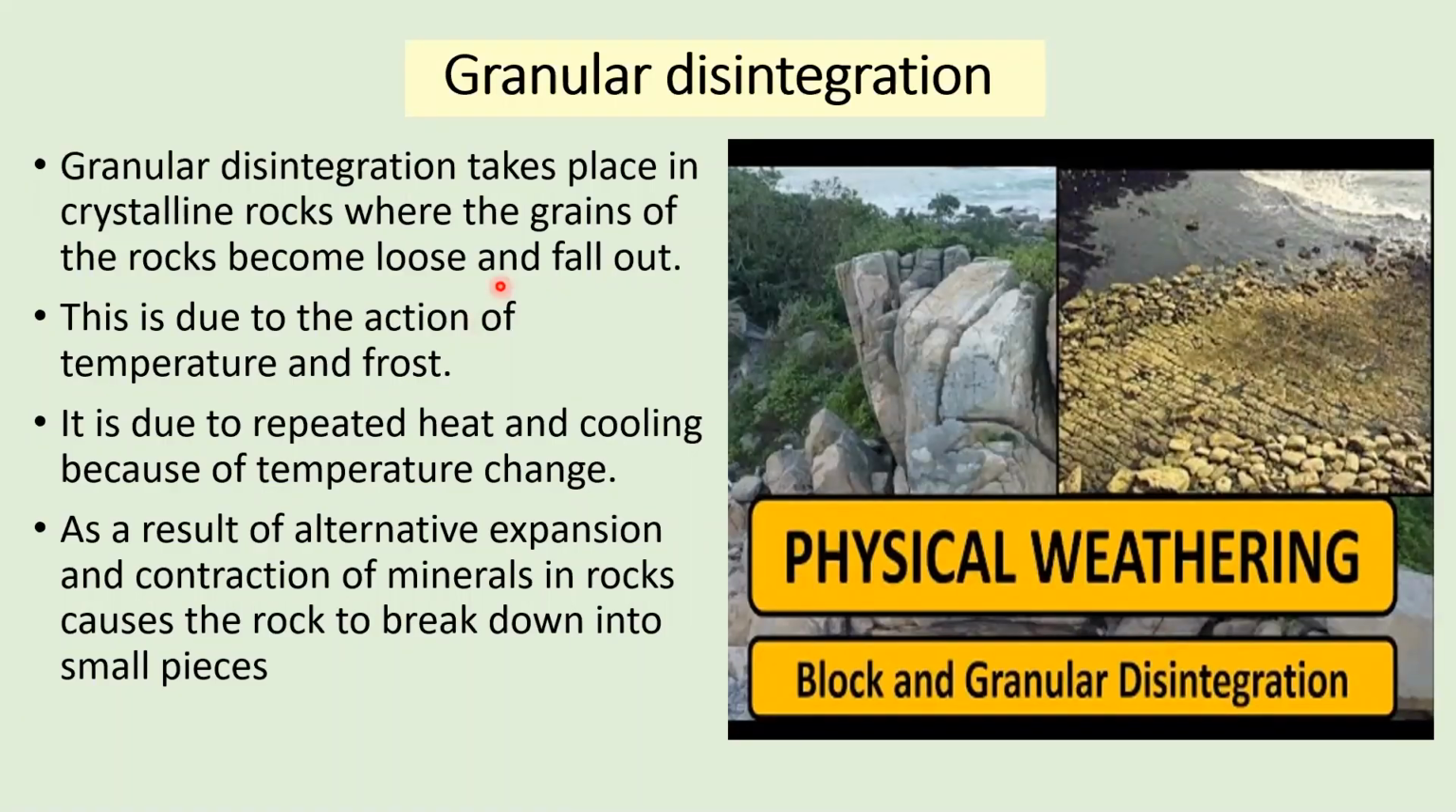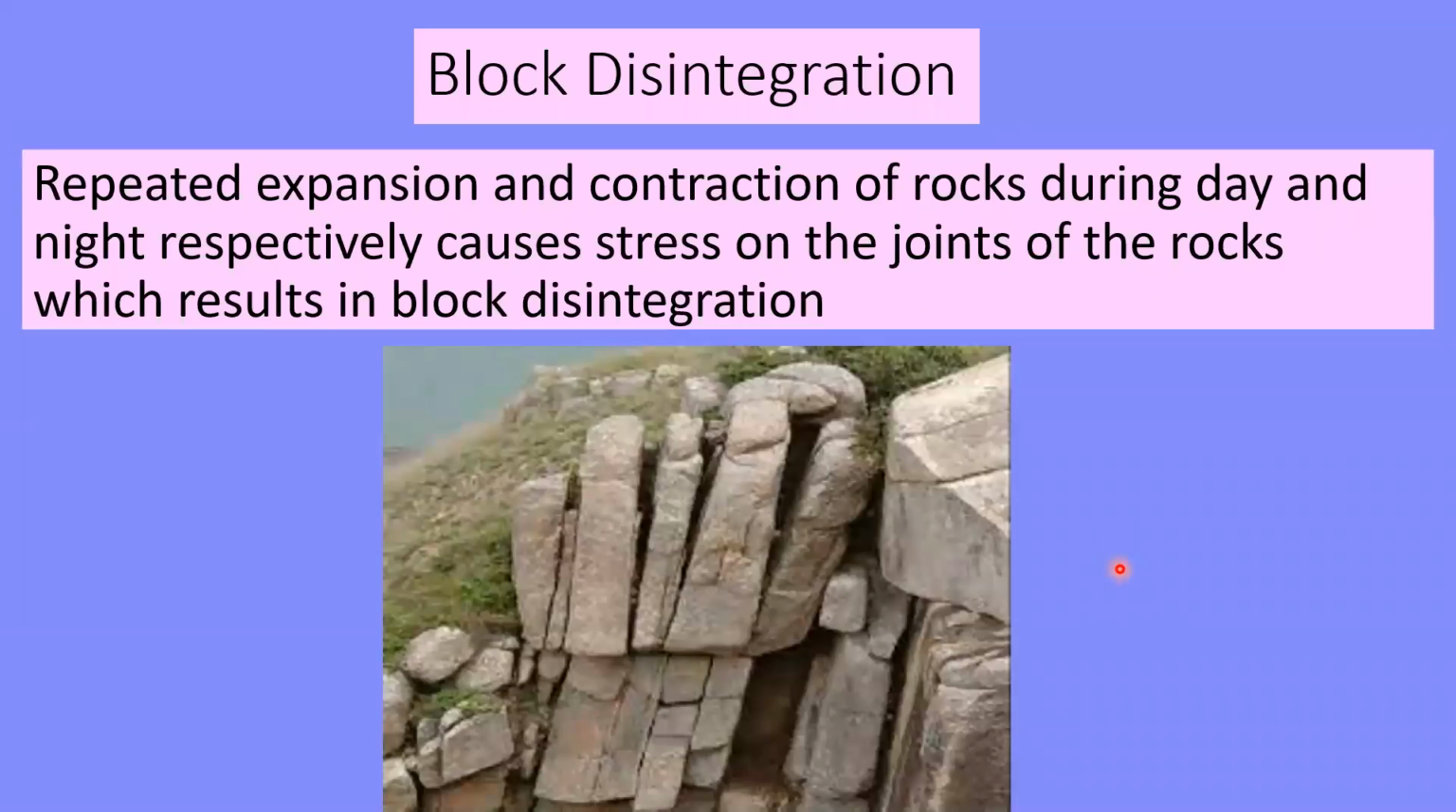Granular disintegration. Granular disintegration takes place in crystalline rocks where the grains of the rocks become loose and hollow. This is due to the action of temperature and frost. It is due to repeated heat or alternate heating and cooling because of changing temperature. As a result of alternate expansion and contraction of minerals in rocks, it causes the rock to break down into small pieces.